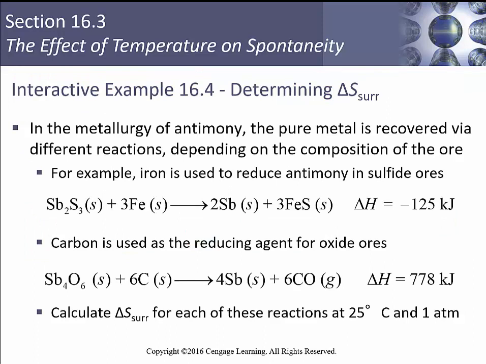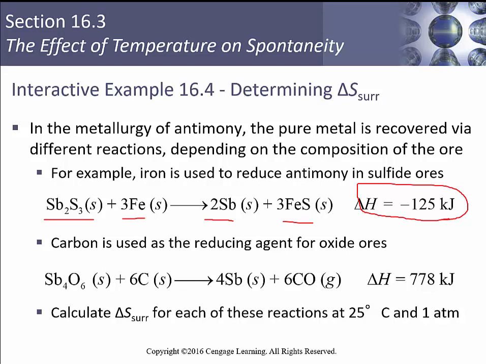So let's look at another example. In the metallurgy of antimony, the pure metal is recovered via different reactions depending on the composition of the ore. For example, iron can be used to reduce antimony in sulfide ores. So we're going to take Sb2O3 and react it with some iron, and we're going to get 2 Sb and 3 FeS, and it's got a delta H of negative 125 kilojoules. And carbon is sometimes used as a reducing agent for these oxide ores.